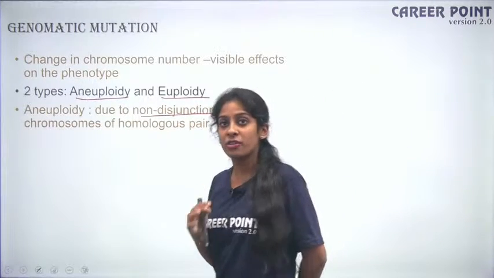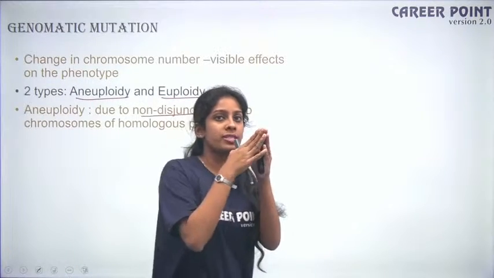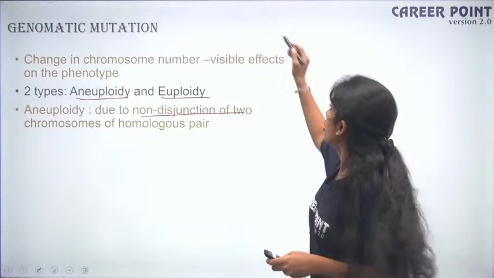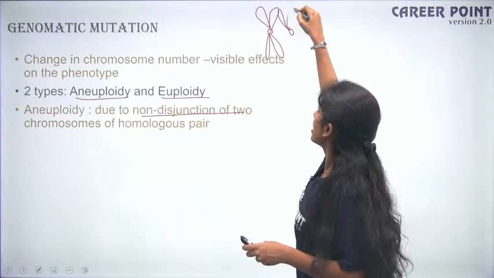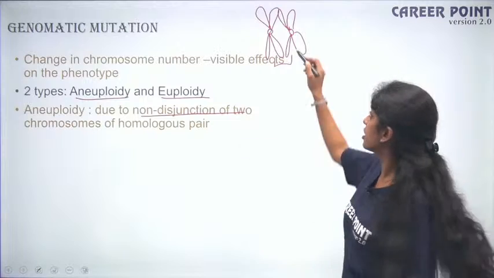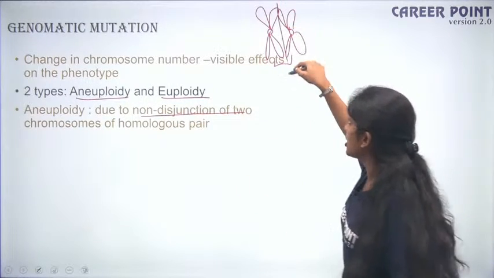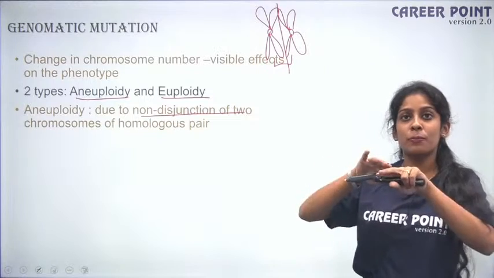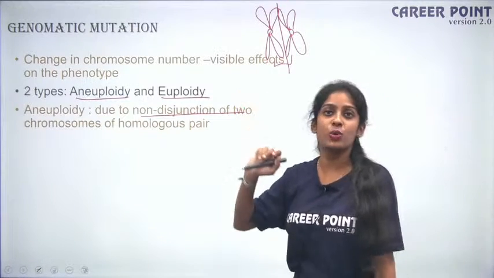So when we were talking about meiosis, you have crossing over happening, right? When there is no proper separation of your homologous chromosomes, at the time of crossing over you have a bivalent like this. The information has to be crossed over, so this gives you the recombinant one. Once crossing over has been done, this has to be separated. When there is no proper disjunction, that leads to aneuploidy.